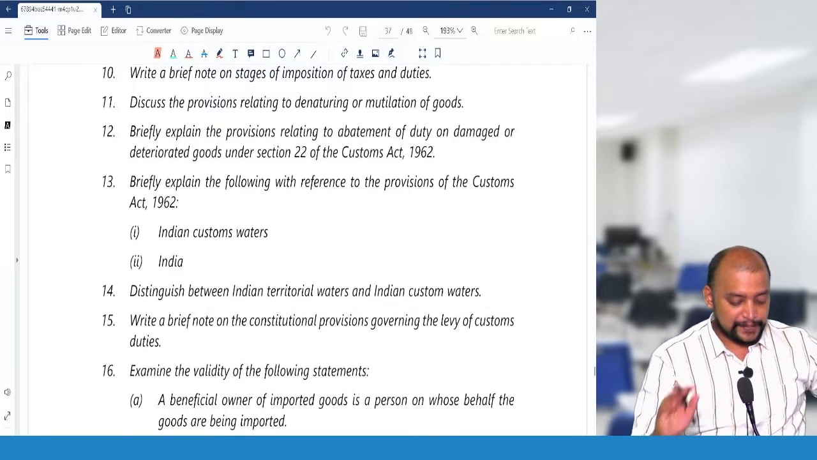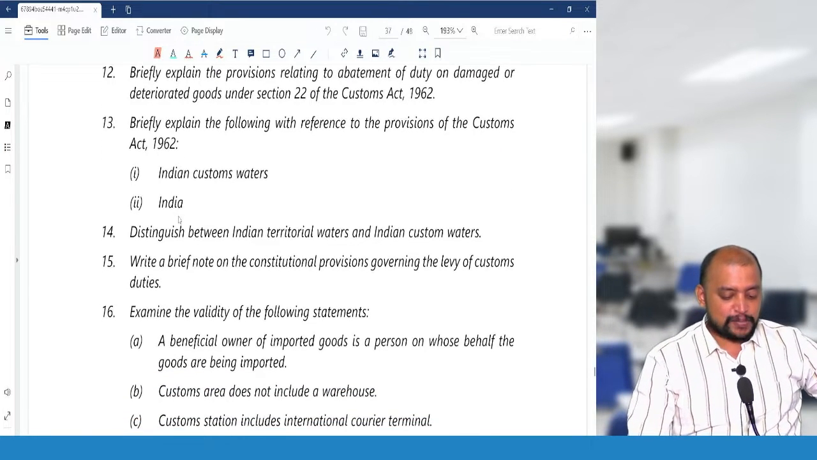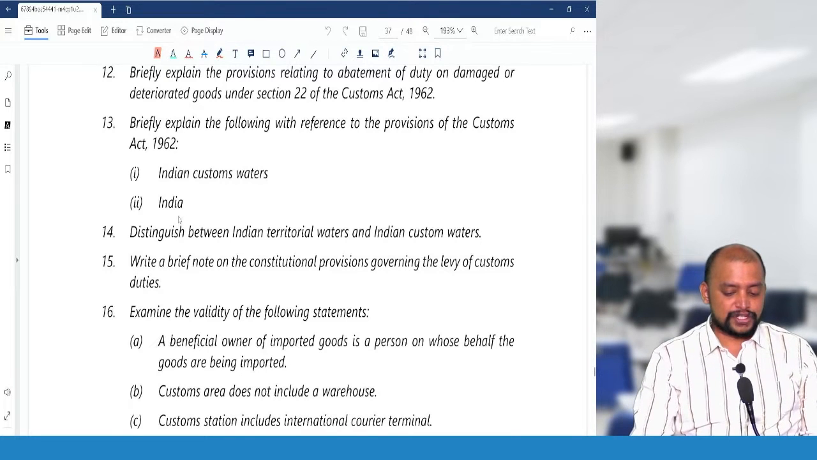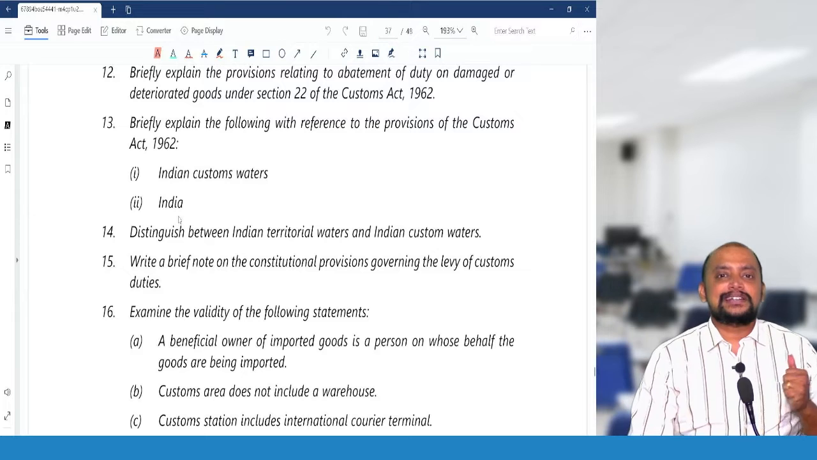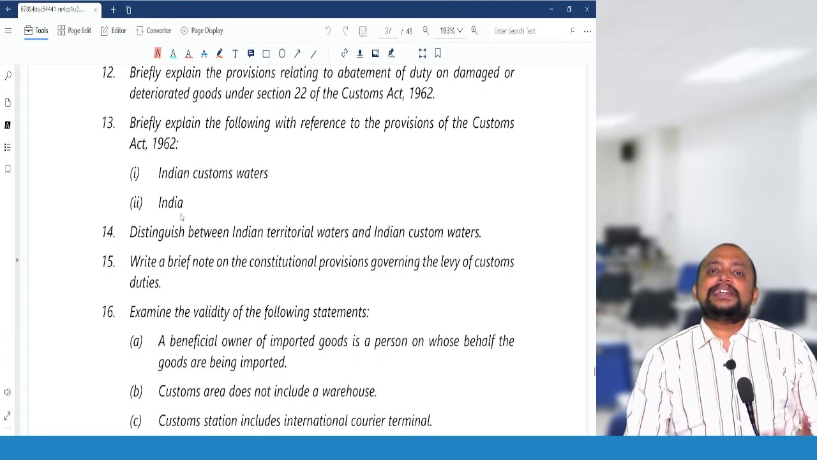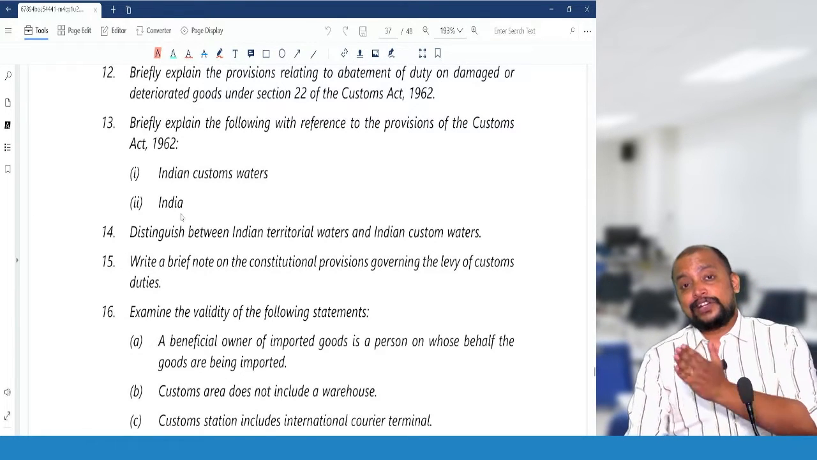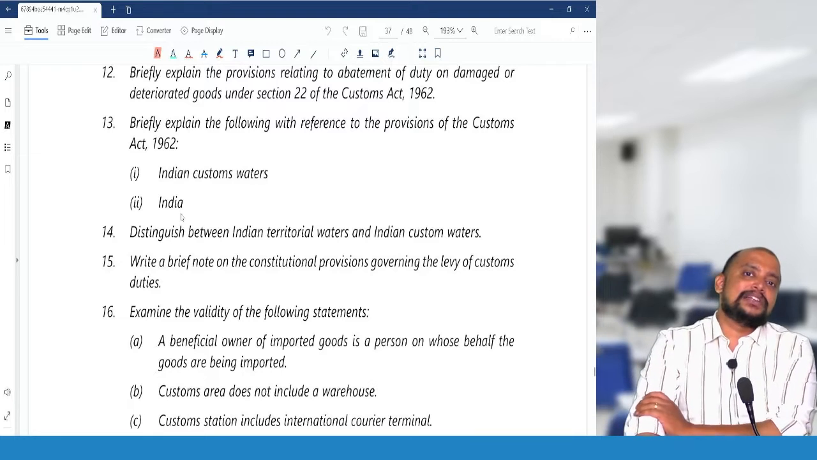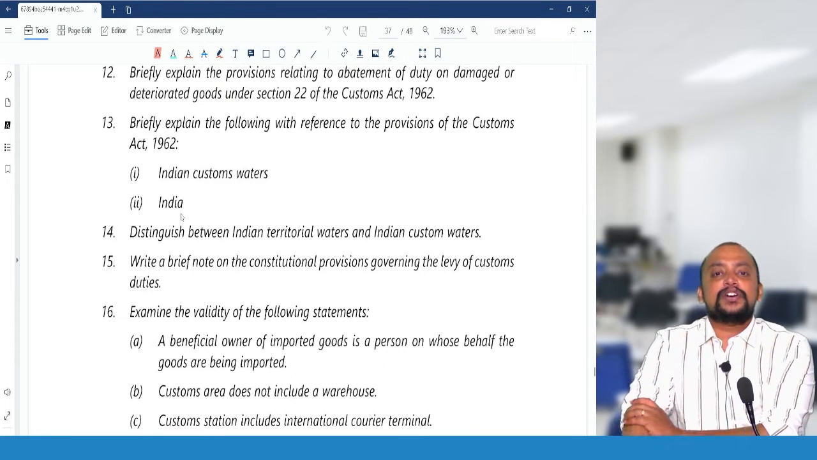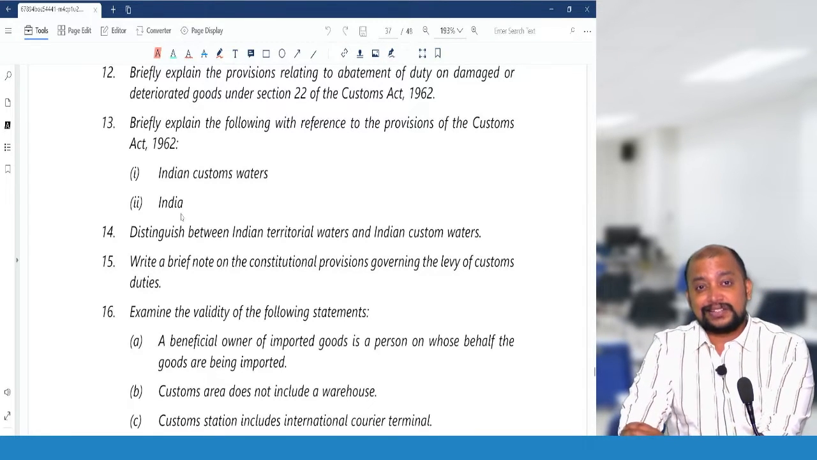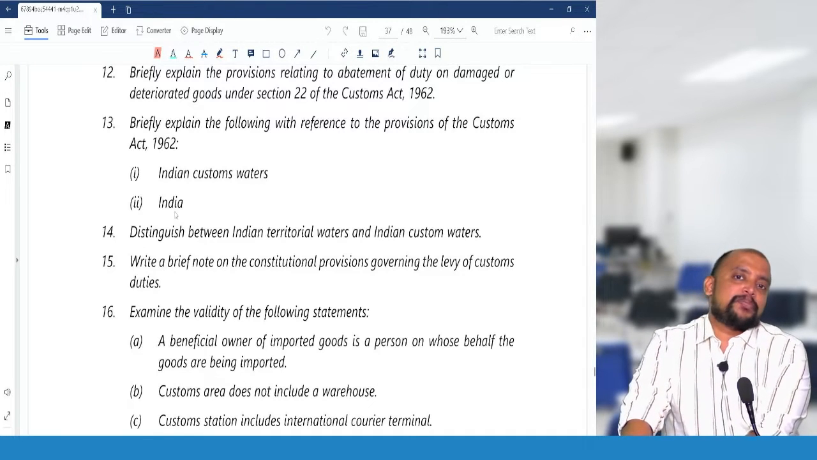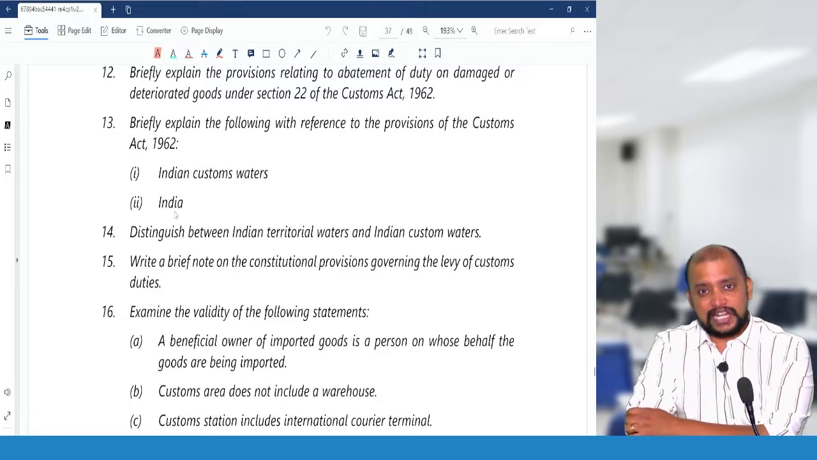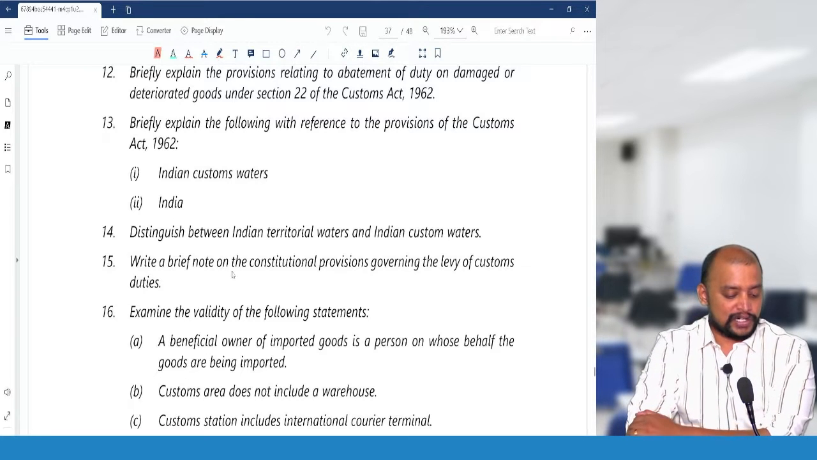Okay. Then next, briefly explain the following with reference to the provisions of the Customs Act. Indian Customs Waters. Indian Customs Waters extend up to 200 nautical miles from the baseline, that is the exclusive economic zone. The powers of the officers under customs extend up to the customs waters. India for the purpose of customs is up to 12 nautical miles from the baseline, that is the territorial waters.